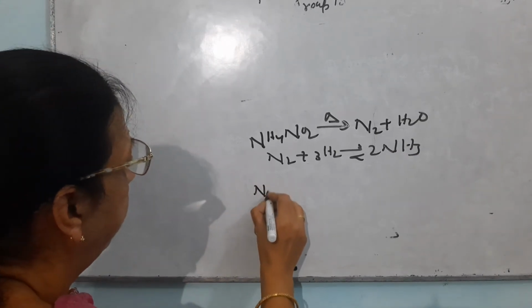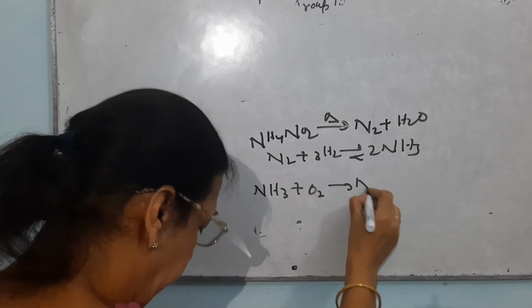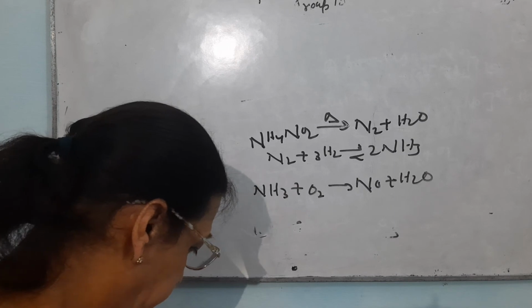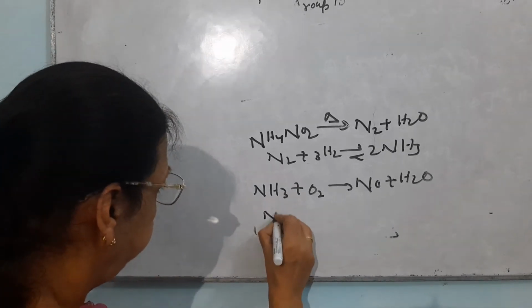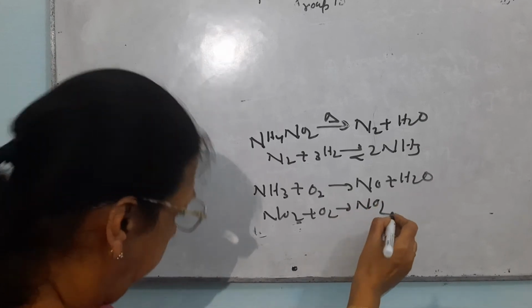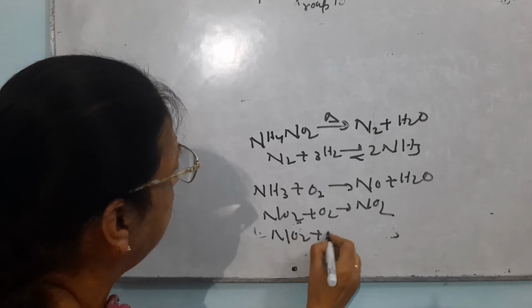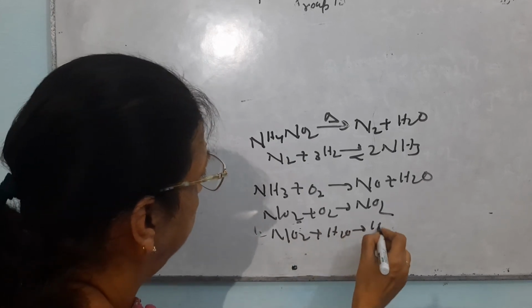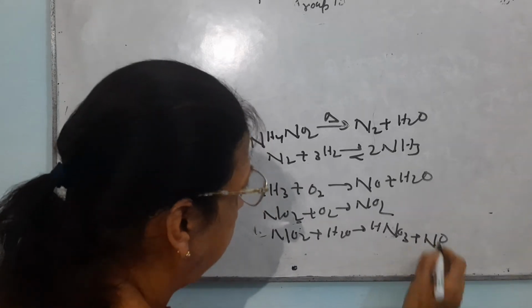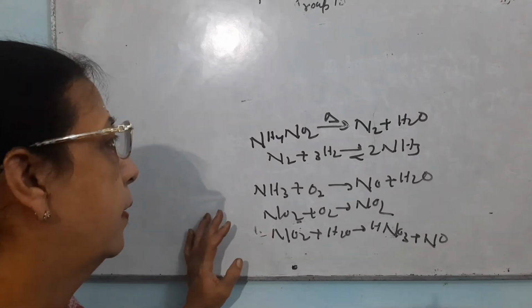This ammonia on oxidation will give NO and H2O. Now this NO will react further with oxygen to give NO2, and when this NO2 reacts with water, it will give HNO3 and NO will be formed.